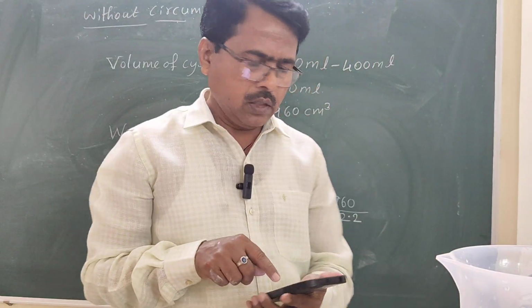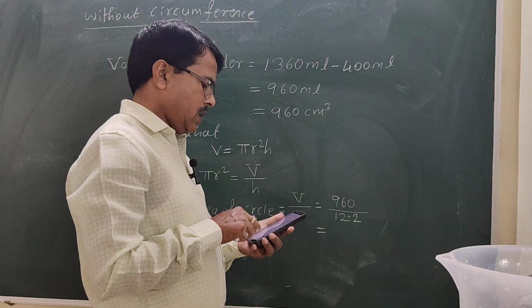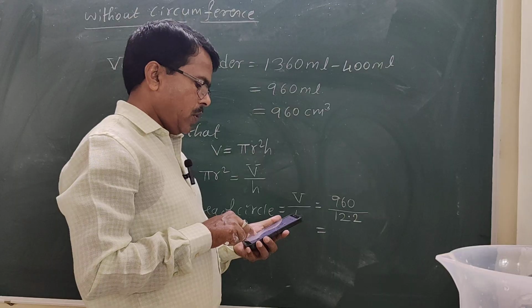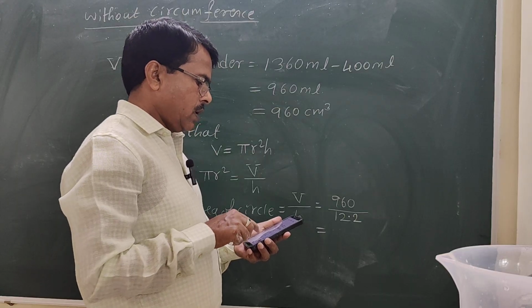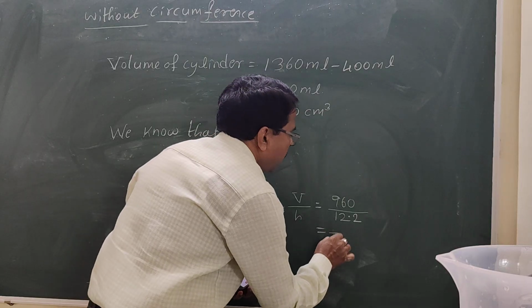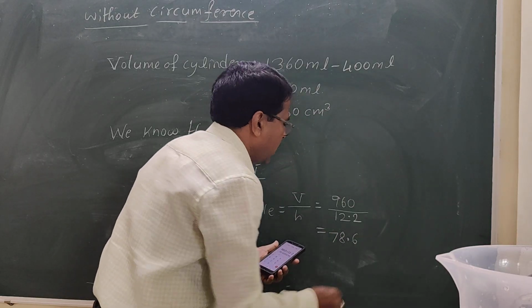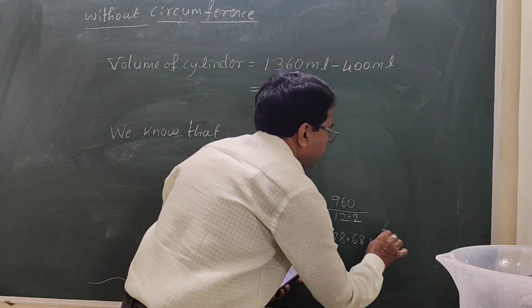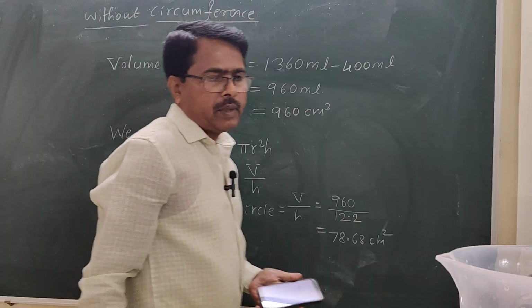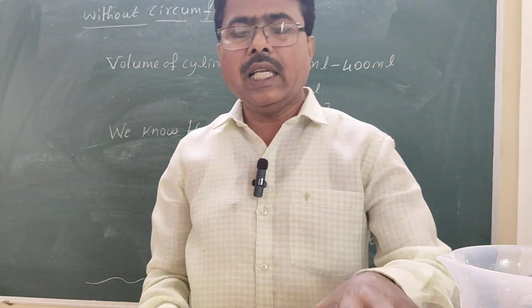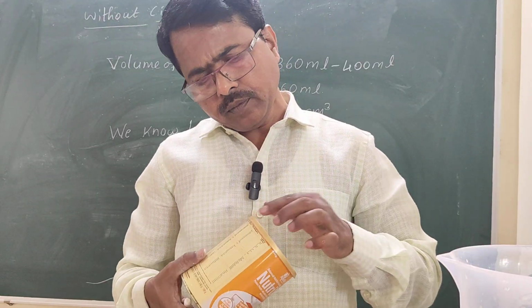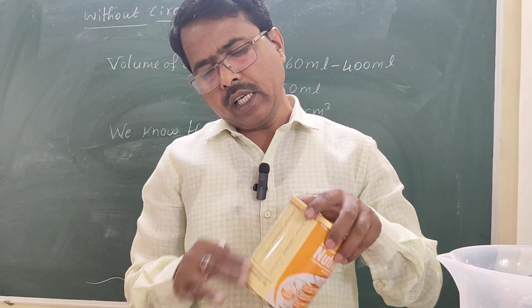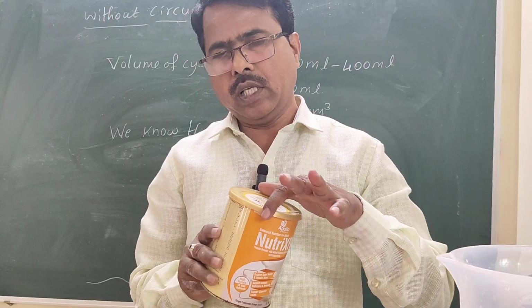If I calculate this, 960 divided by 12.2, we get 78.68 centimeter square. Here there will be a little error, because the radius of this cylinder is a little more on the cap. Here the radius is a little different, and here a little more.